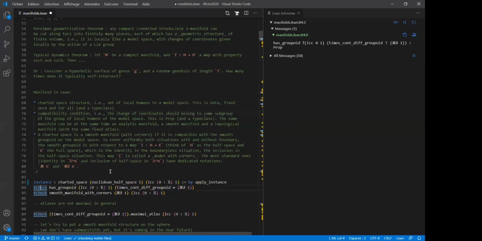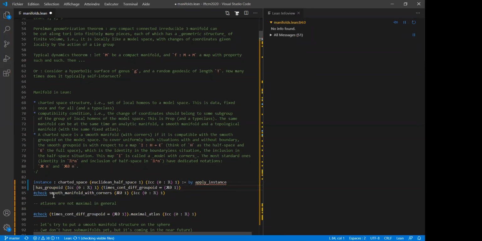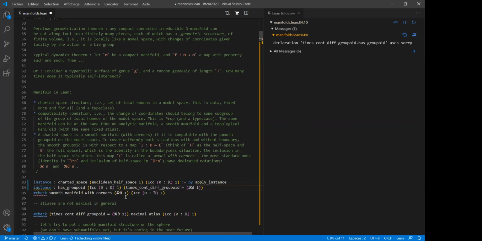So here, what I've written is that the interval [0, 1], which is a manifold over the model space, which is a half-line, has a groupoid of smooth maps on the half-line. And here you have a really strange name that you're not supposed to understand now, and I will come back to it in a second. And again, this is already in mathlib, so it's a type class, and mathlib knows about this type class.